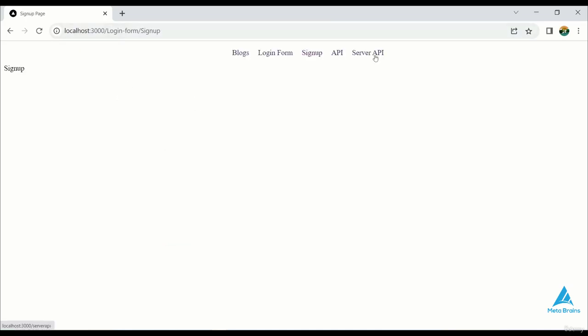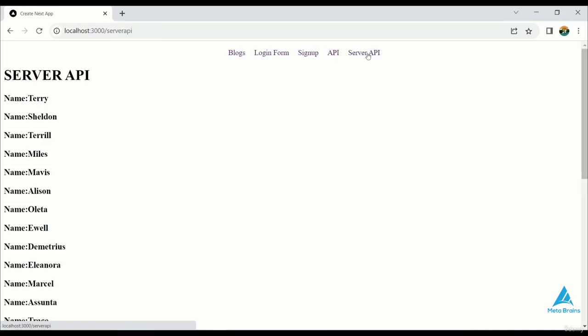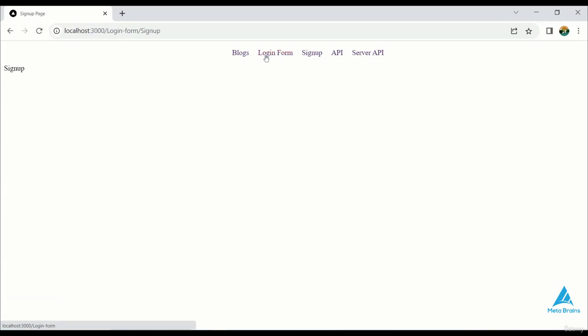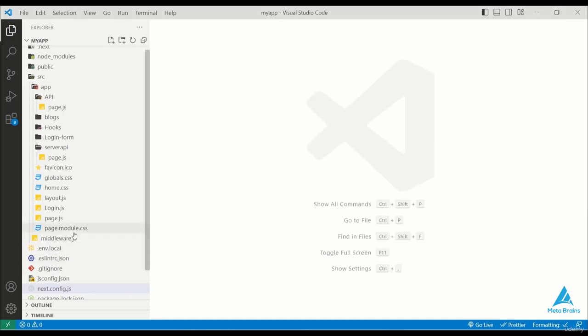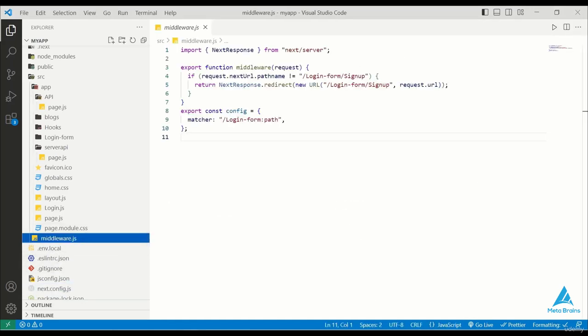When I navigate to different pages like the API or the server API, I'm directed to the respective pages. However, when I visit the login form, I'm automatically redirected to the sign-up page. This behavior is due to the utilization of middleware. It's important to note that middleware and page redirection serve distinct purposes.